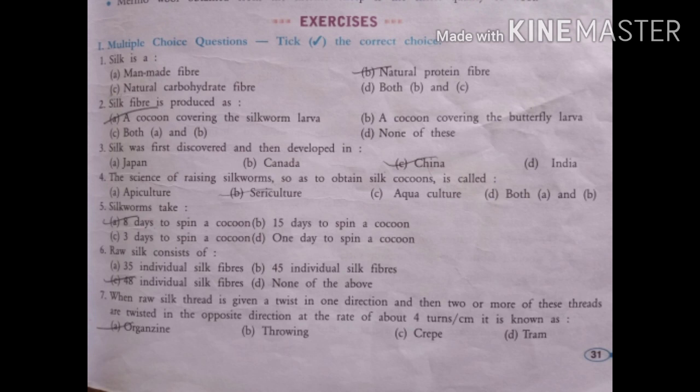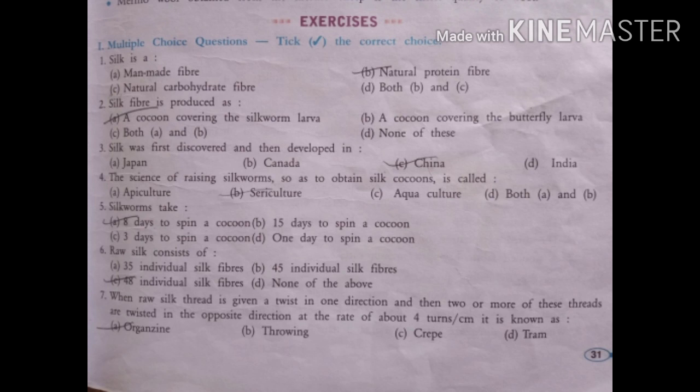Okay, next one: silk fiber is produced as a cocoon covering the silkworm larva, a cocoon covering the butterfly larva, C is both A and B, and D none of these. Silk is obtained from the silkworm larva, so a cocoon covering the silkworm larva is the correct option, because butterfly larva does not have any role in the production of silk fiber.